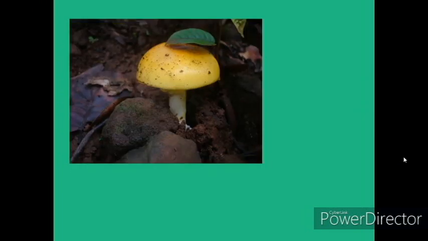This is pagla kukri. This is a poisonous one. This one, I'm not sure whether it is edible or not. This is a poisonous one. This is a type of Amanita. This is also poisonous. The name of this mushroom is not known, but this is poisonous because it has a very repellent smell.